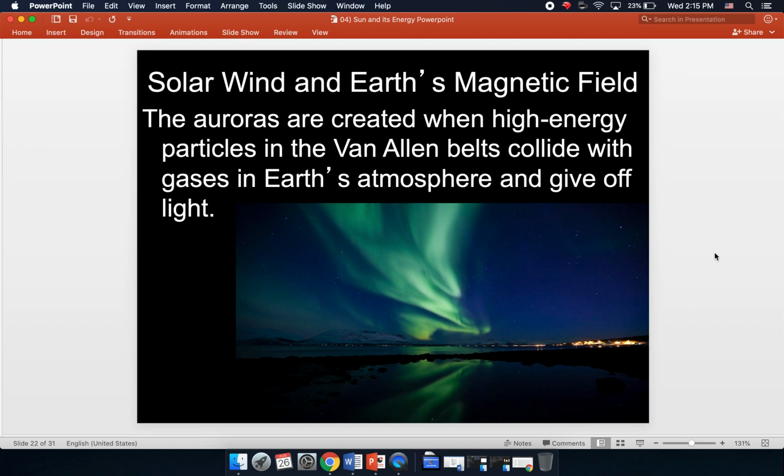Okay, we said all those high energy particles are trapped in the Van Allen belts, and in there they collide with gases in Earth's atmosphere and give off this light that we call the auroras or the northern lights. So just a cool explanation of why, if you ever visit a high latitude area, you may witness this phenomenon at night.